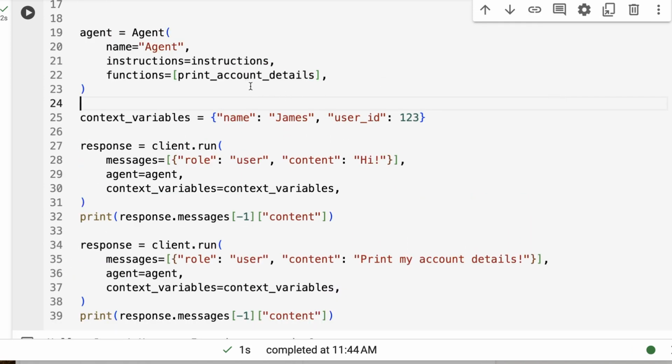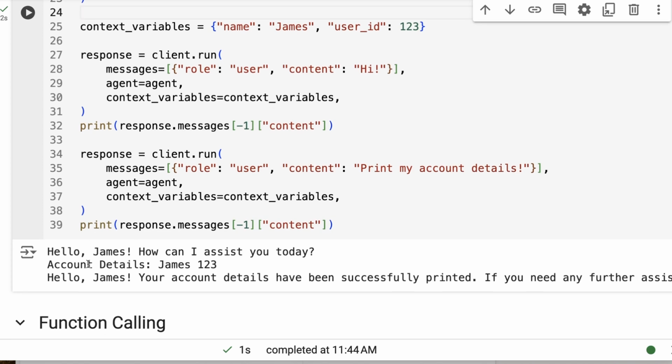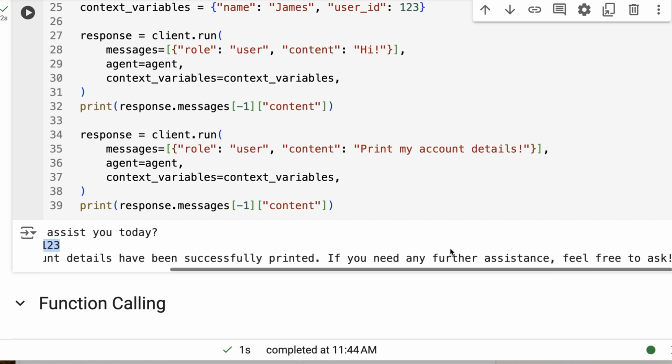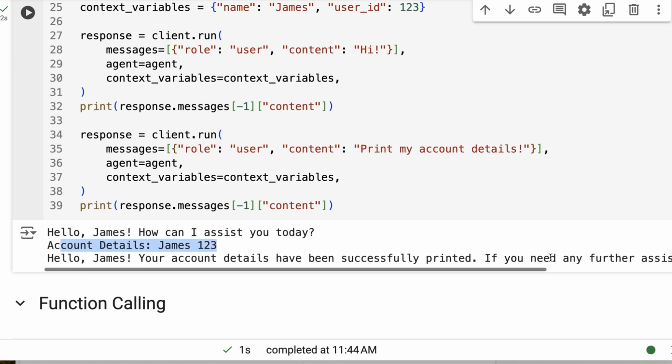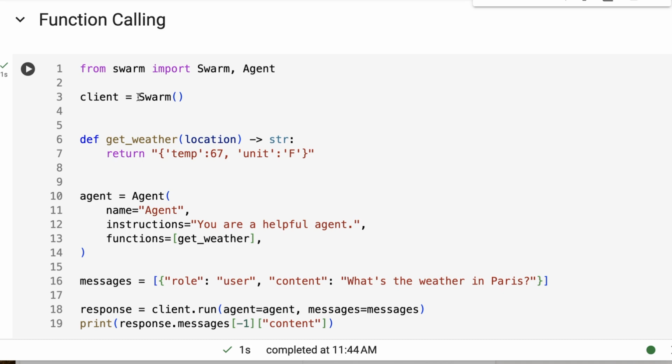At the same time, this tool of print account details is in, so it also will have access to these. So you can see that now when we say, hi, we get a response back: Hello, James, how can I assist you today? And then we say, print my account details, and it says account details, James 123. That's coming from the function. And then the output going back to the agent is saying, hello, James, your account details have been successfully printed. If you need any further assistance, feel free to ask. All right. So this is a very simple example of injecting a tool in there with the function calling, etc.